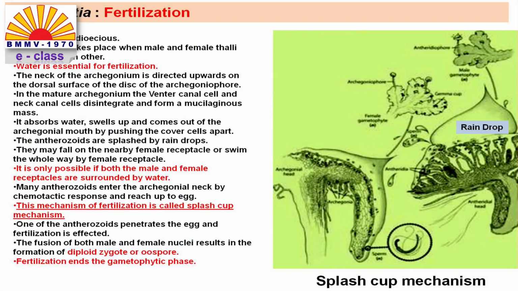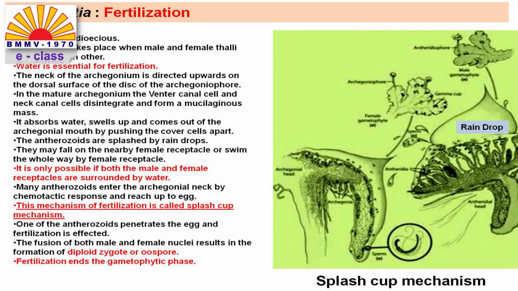The fertilization in Marchantia is of interesting type. Fertilization takes place when a male and a female thalli grow near each other. As I've already mentioned, Marchantia is mostly a dioecious species. That is, there is a separate male and a separate female plant. Water is very essential for fertilization. As I have already told you in my introductory classes, bryophytes are known as amphibians of the plant kingdom. That is, water is very essential for their reproduction.